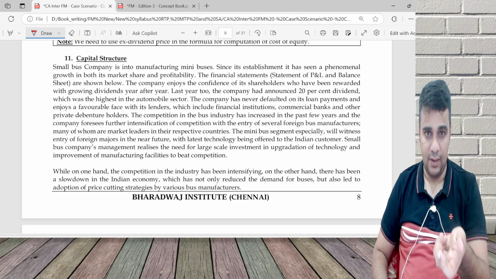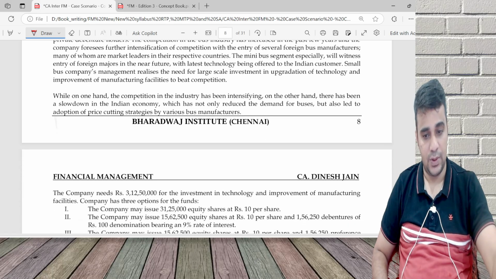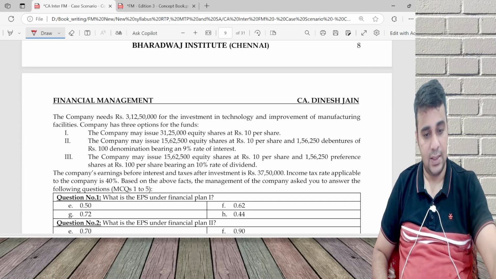First, whatever EBIT they have given. Second, assume EBIT as X and then do it. First para I am not reading, there's nothing there in the question. Second para also nothing there. I'll just come to this.